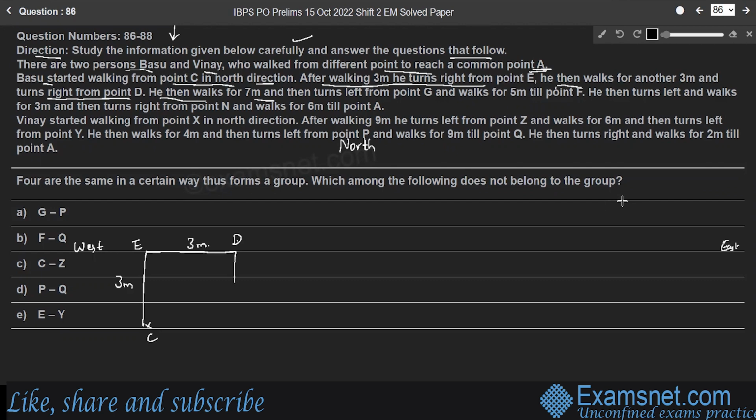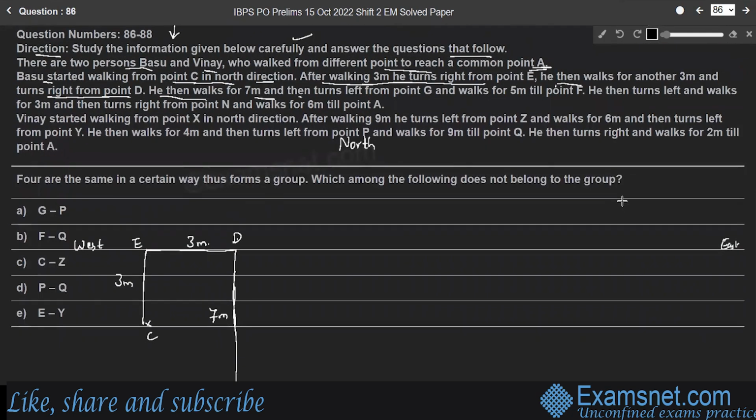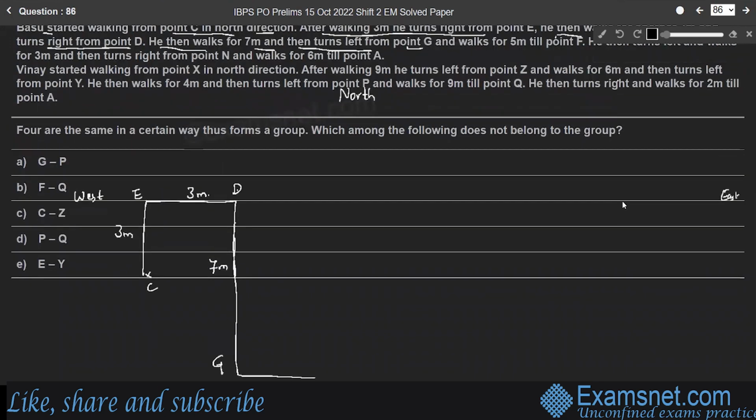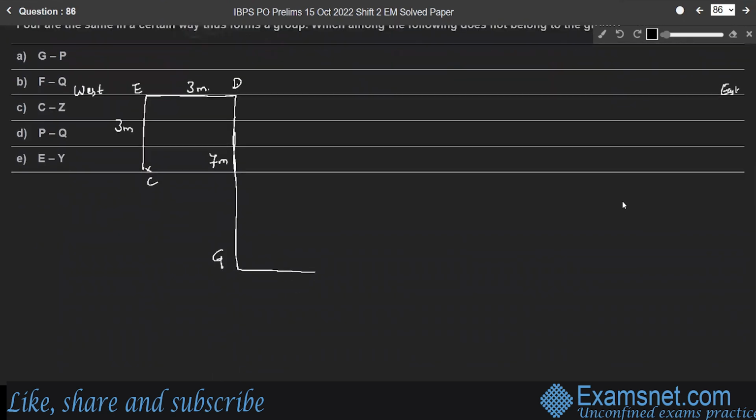He then walks for 7 meters. So he walks for 7 meters down, up to somewhere here. So the distance is 7 meters. Next, he turns left from point G. After walking for 7 meters, he reaches point G and turns left. His left means the east direction, right? Then he walks for 5 meters till point F. So for 5 meters he walks, somewhere here, and reaches point F, right?